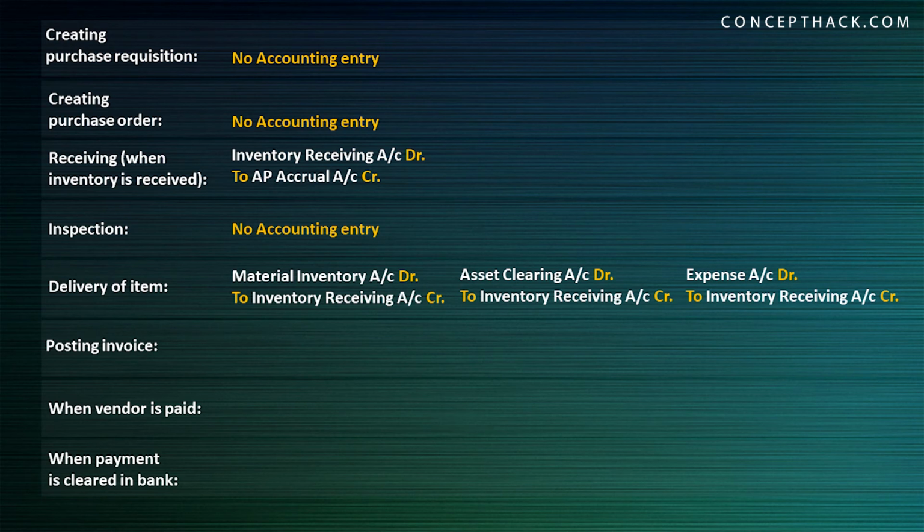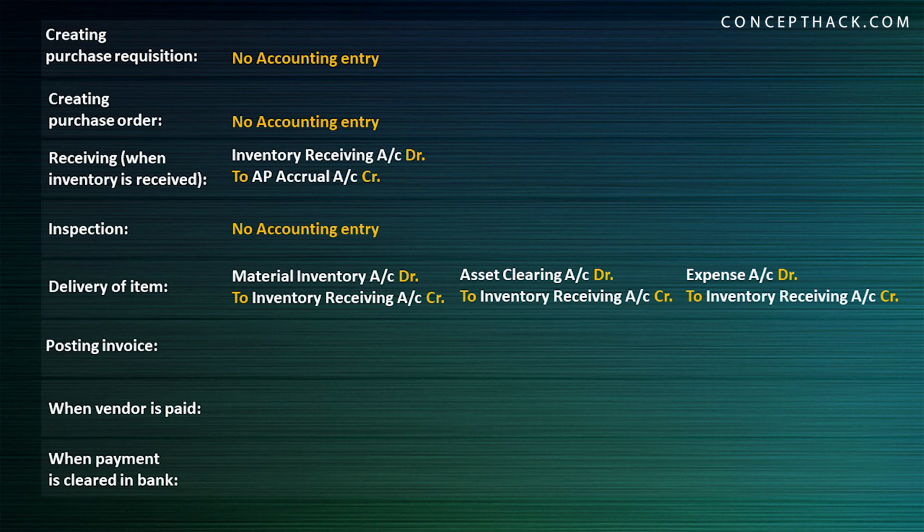So here you will notice that your inventory receiving account is nullified. That's the reason it was known as a temporary account. So you created inventory receiving account at the receiving stage, and now you are removing it in the delivery stage. So that's the reason it is a temporary account.